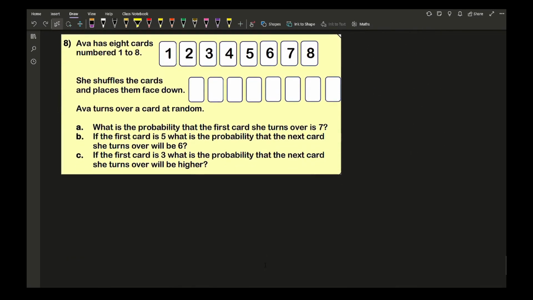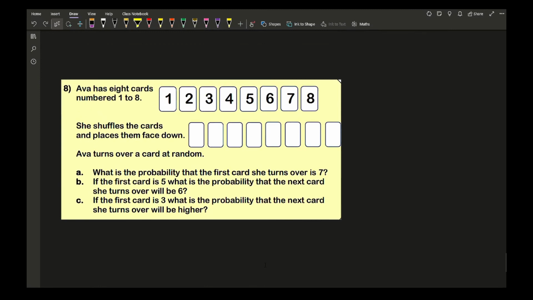And then moving on to the last question. Here it says that Ava has 8 cards numbered 1 to 8. She shuffles the cards and places them face down. Ava turns over a card at random, and question A says, what is the probability that the first card she turns is going to be a 7? Well, looking at the number of cards, the probability of getting a 7 is going to be 1 out of 8.